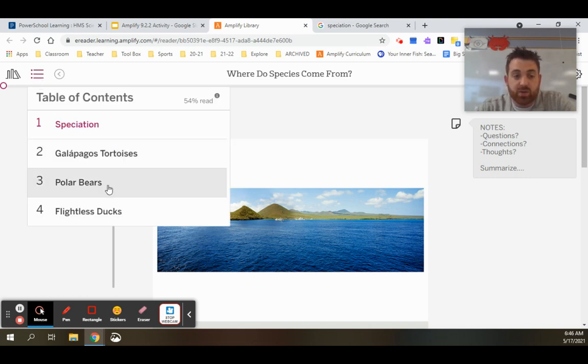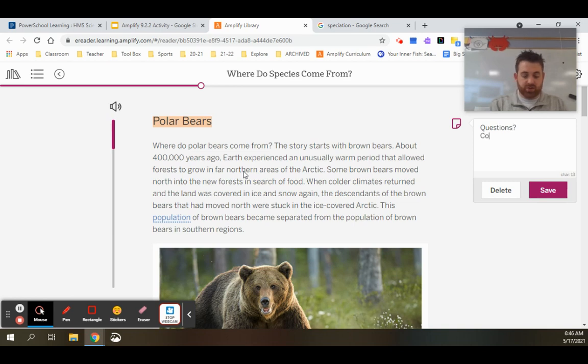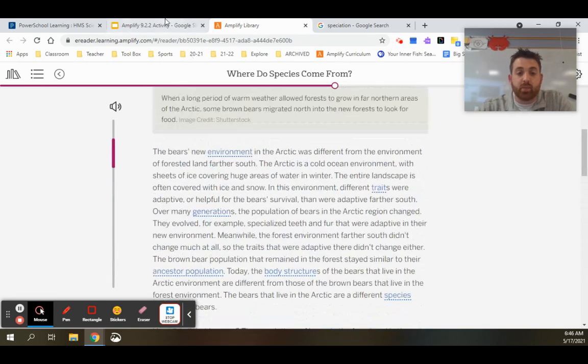So let's say we read about the tortoises. We'd go into the polar bears. Again, we would make notes of any sort of questions, connections, or thoughts about what we're reading in the article, okay? After reading through it, we're going to come back here.